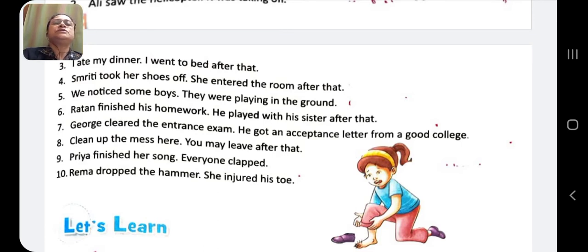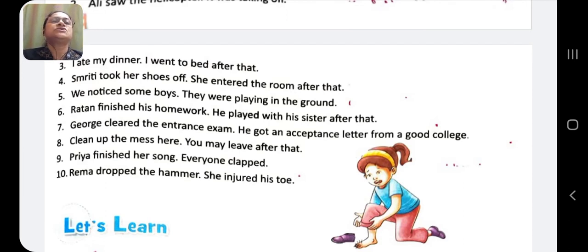Now, Smriti took her shoes off. She entered the room after that. Taking off her shoes, Smriti entered the room. We noticed some boys, they were playing in the ground. We noticed some boys playing in the ground.